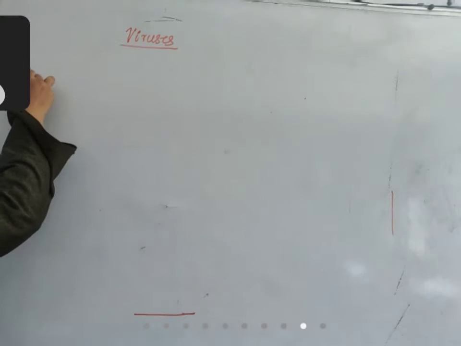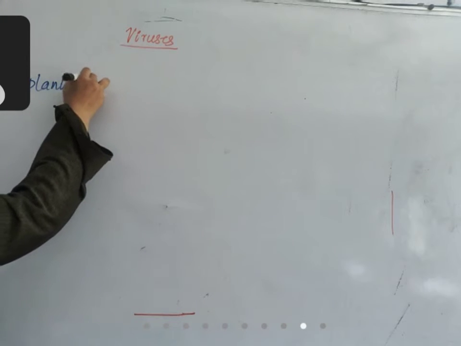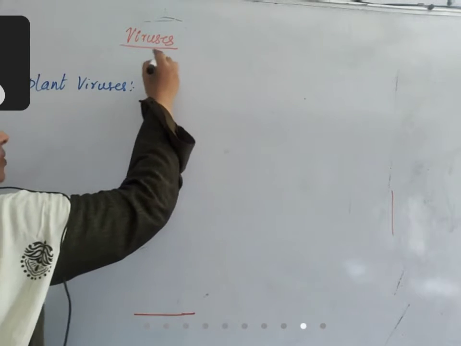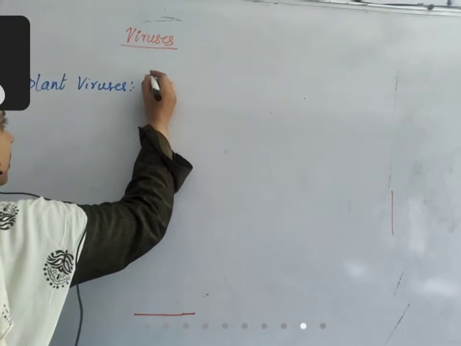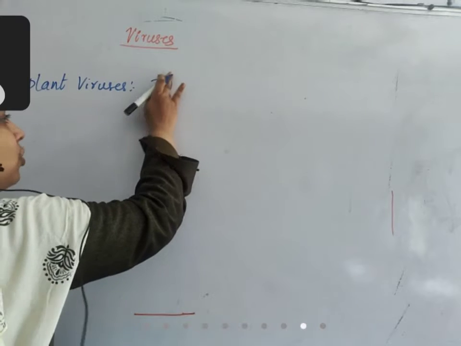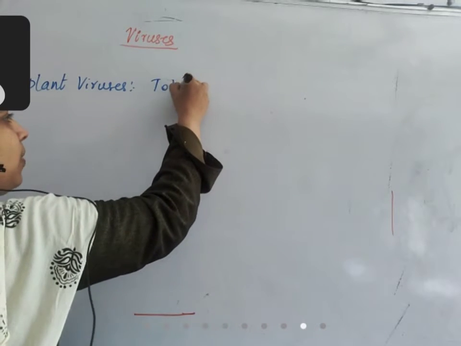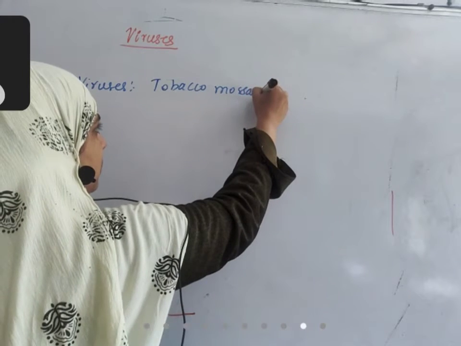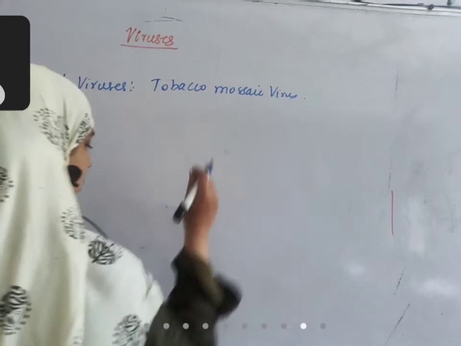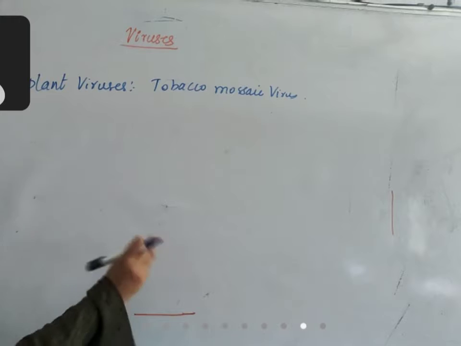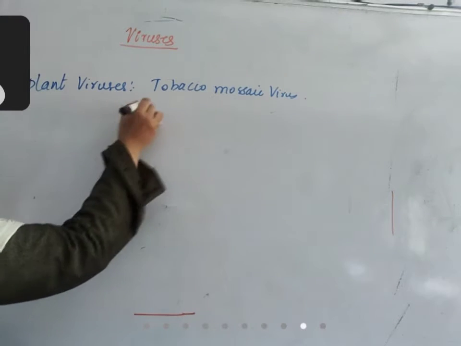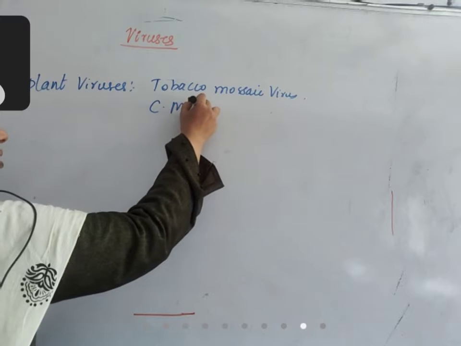Plant viruses, like the TMV, tobacco mosaic virus. Next, there is also cauliflower mosaic virus.